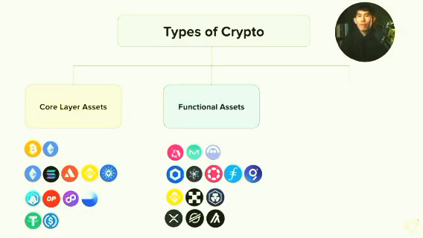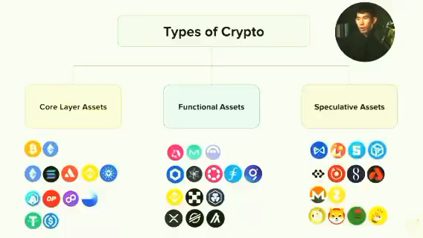And then in the middle, you have the functional tokens. These are the coins that run the entire decentralized finance infrastructure, exchanges, and payment systems. These are the working tokens behind the scenes. And then on the right side, you've got speculative assets, right? These are the gaming tokens, the AI tokens, the privacy coins, and of course the stupid meme coins. These can pump incredibly fast, but they can also disappear from the face of Earth.